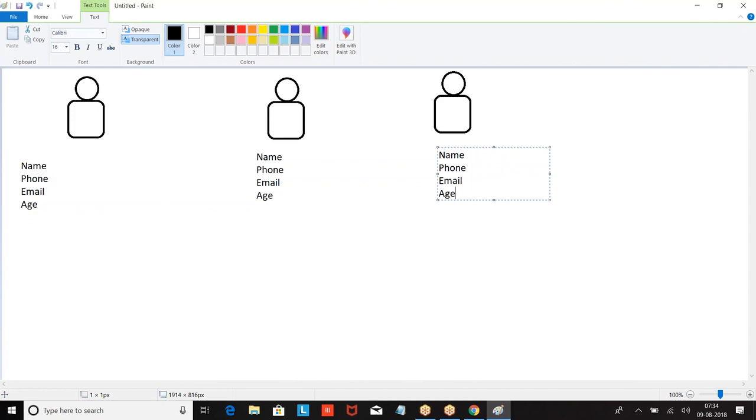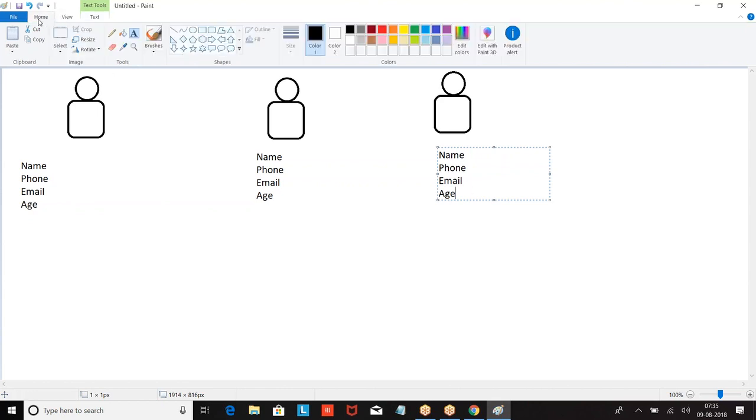Can I, instead of that, create a template? If you say student template, the template will have name, phone, email, age. When you want to collect the same format of data from multiple people, instead of defining them separately, define them like a template.